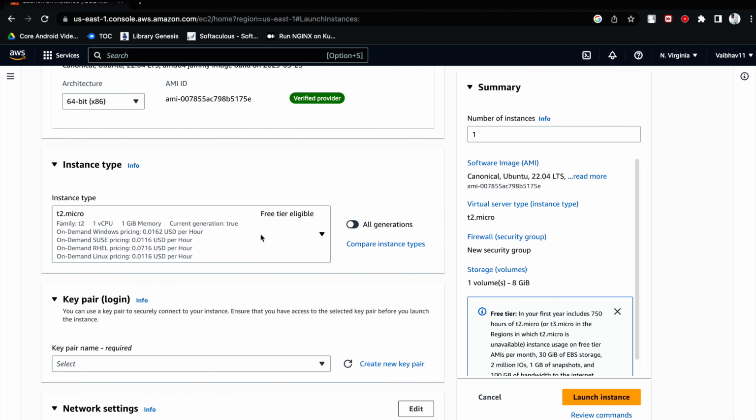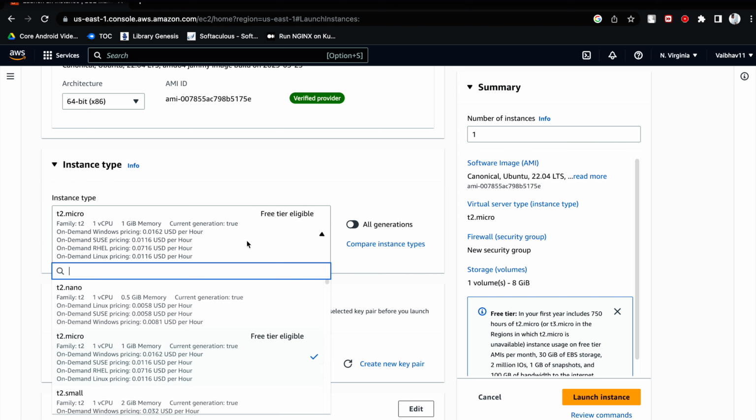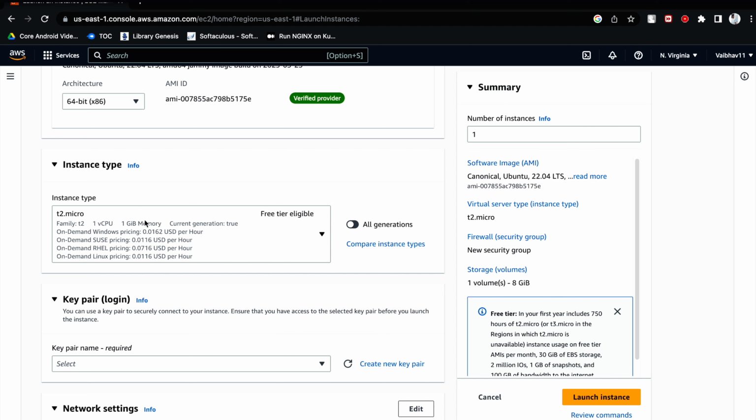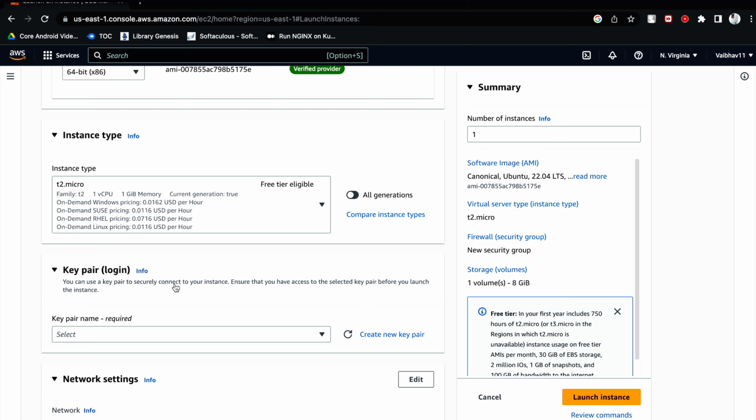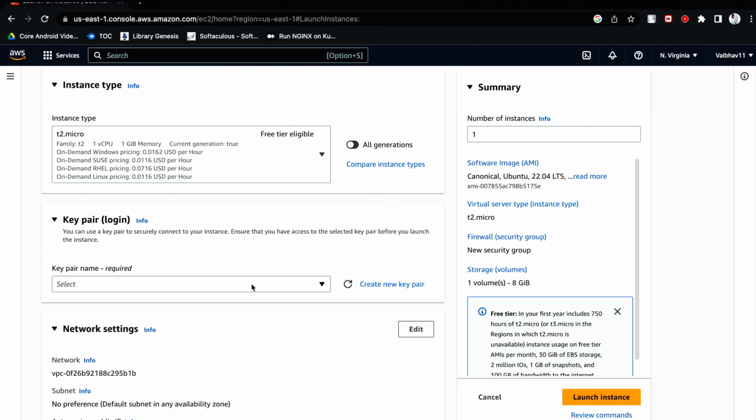Now scroll down to the instance type. You can choose many types of instances based on your requirement, the vCPU, and how much memory is required. Since T2 micro is present in the free tier, it is recommended to choose this one, so that the cost will be very low.